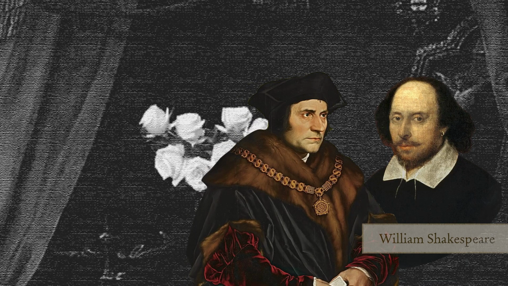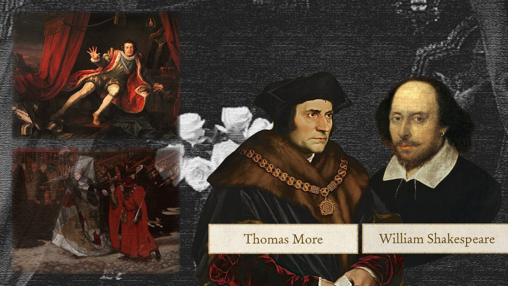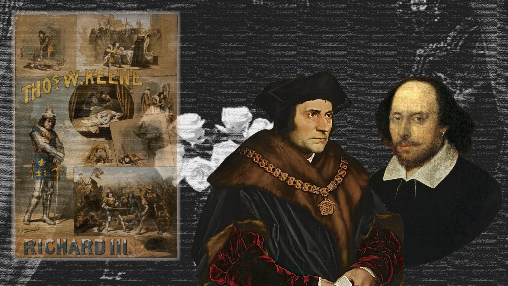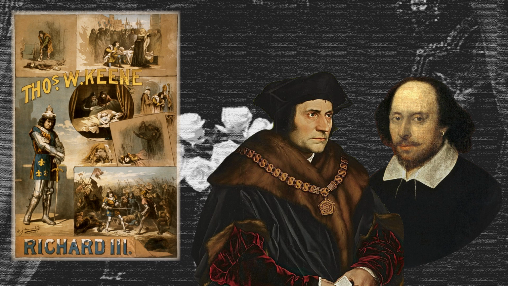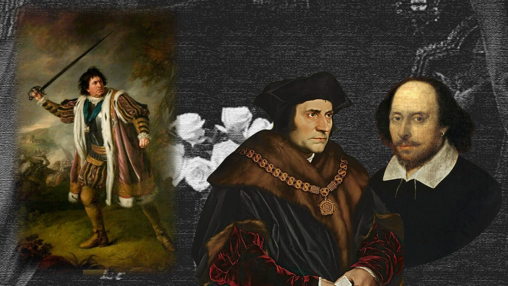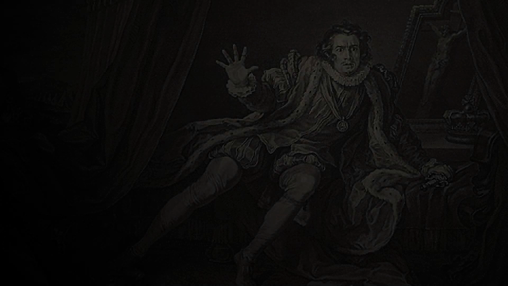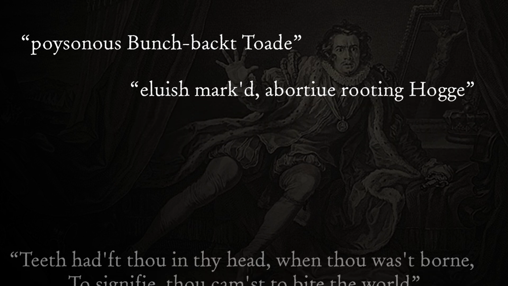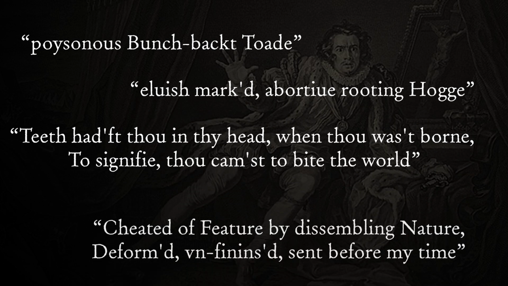Just to note, Richard III has long been seen as an evil usurper with exaggerated scoliosis. Both William Shakespeare and Thomas More wrote about Richard III after the events. They wrote it during the Tudor dynasty, which may have contributed to some anti-Yorkist bias in their writing. Although their depictions may not be entirely accurate, Richard III has long been seen as an overconfident, power-hungry, bunched-back tyrant.